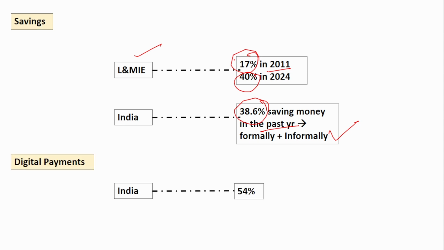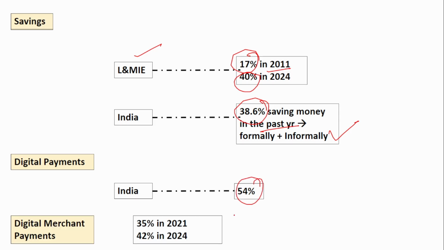Digital payments. In India, around 54% of adults used digital payments in 2024. And digital merchant payment, this is the global data. When I don't mention India, it is the global data. Previously, digital payment at 54% was India data. Here, digital merchant payment, with just 35% in 2021, has increased to 42% in 2024.